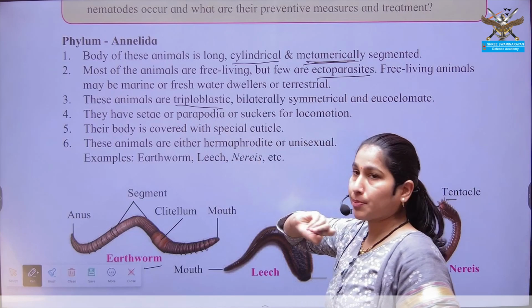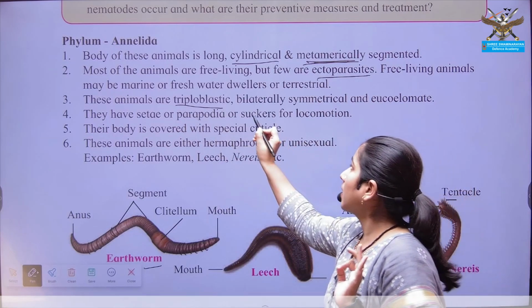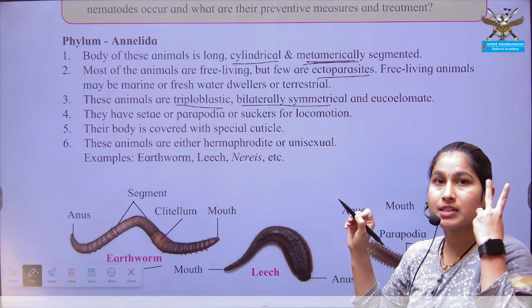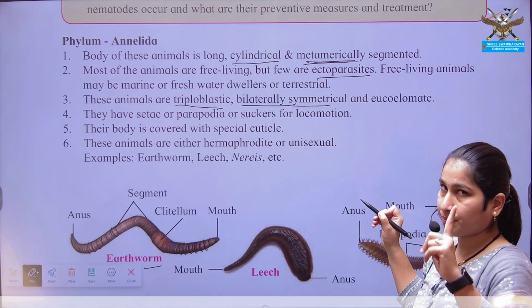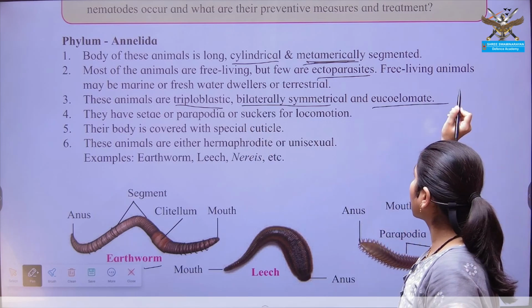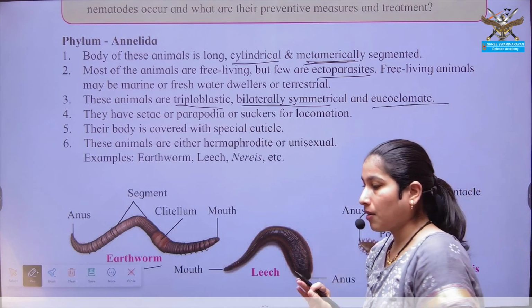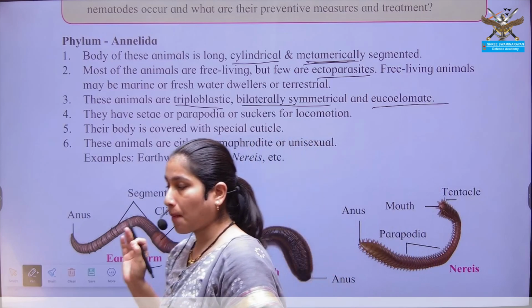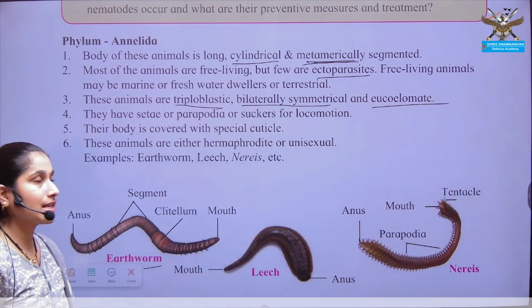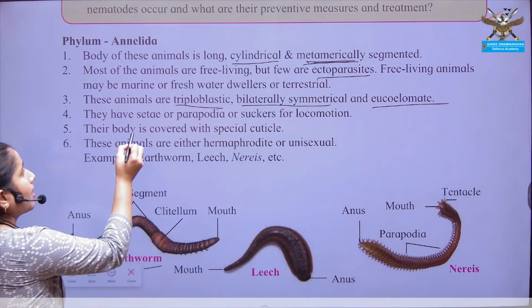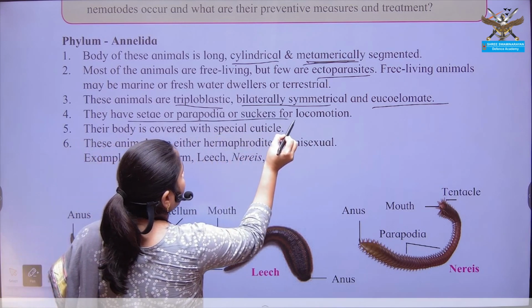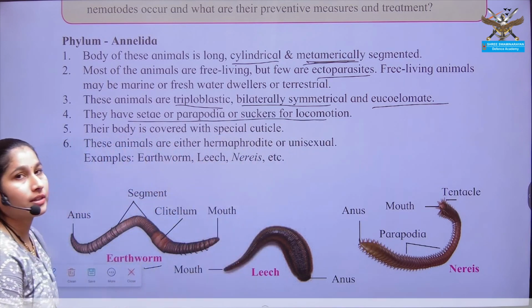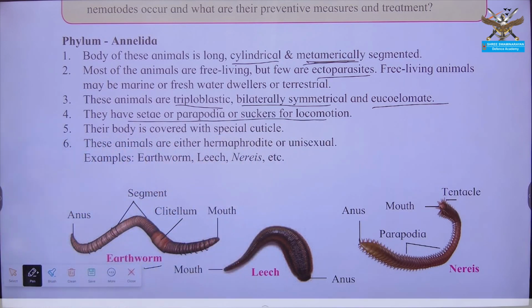Next is triploblastic, presence of 3 germ layers. Bilateral symmetry, the organism is divided into 2 equal halves from a single plane. And eucoelomate, that is, the body cavity is present. Then presence of setae, parapodia, suckers for the purpose of locomotion.